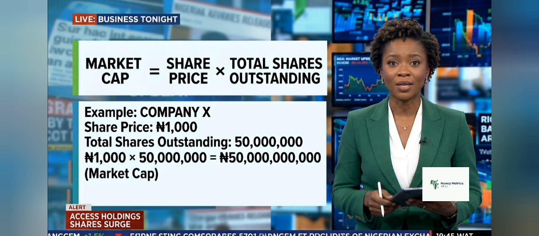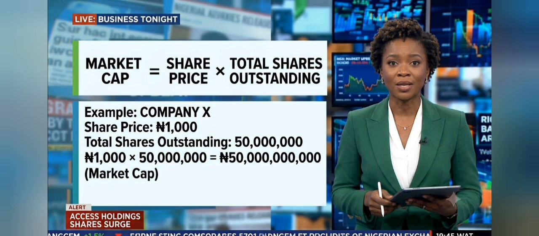On the NGX, companies are grouped by size. Large cap: market cap above 500 billion naira. These are the big boys, MTN Nigeria, Dangote Cement. More stable, less volatile. Mid cap: 50 billion naira to 500 billion naira. Moderate risk, moderate reward. Small cap: below 50 billion naira. Higher risk, but potentially higher upside. As a beginner, I recommend you focus on large cap stocks first.